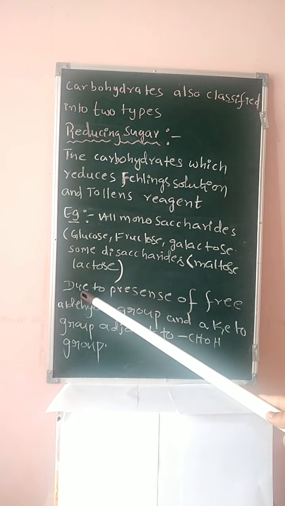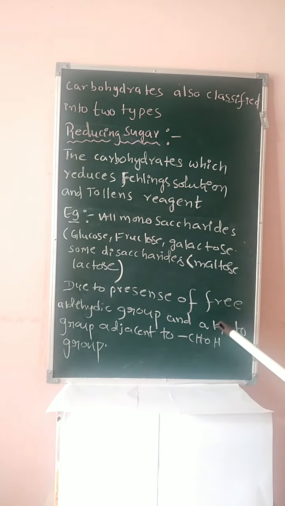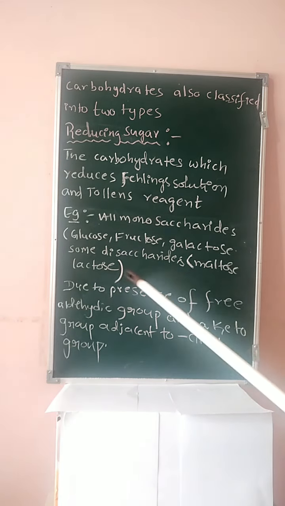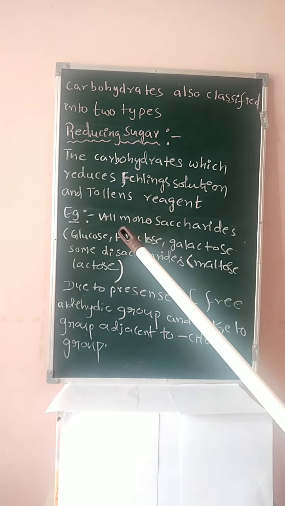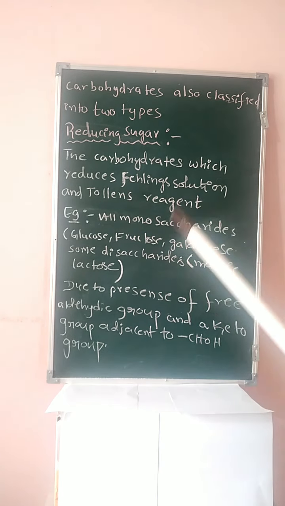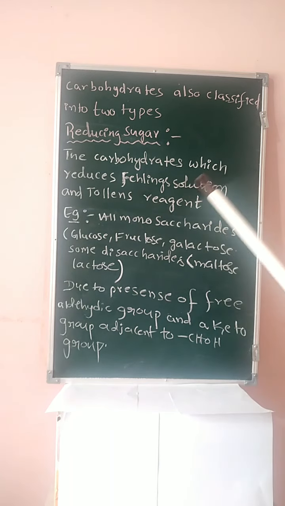This condition is important, students: due to the presence of a free aldehyde group, that is CHO, or a keto group, CO, adjacent to a CHOH group. If any one of the conditions is obeyed, that is a reducing sugar. Practice more examples, students, from the examination point of view, especially NEET and KCET. Which of the following is a reducing sugar? Which of the following is not a reducing sugar? In the reducing sugars, which solution is reduced? That is, Fehling solution and Tollens solution will be reduced. Questions like this will be asked.